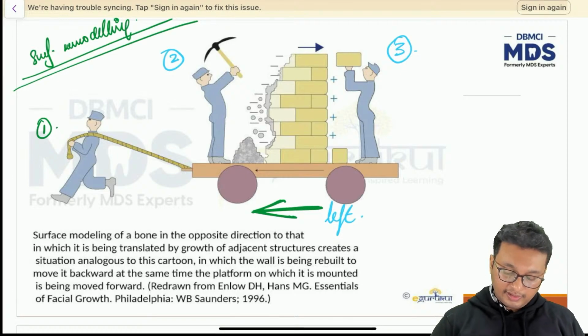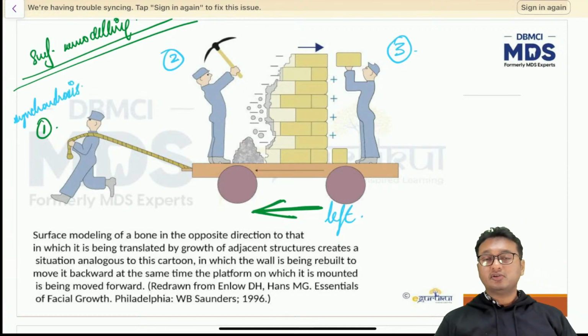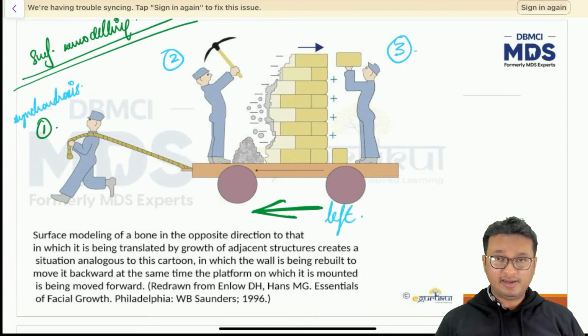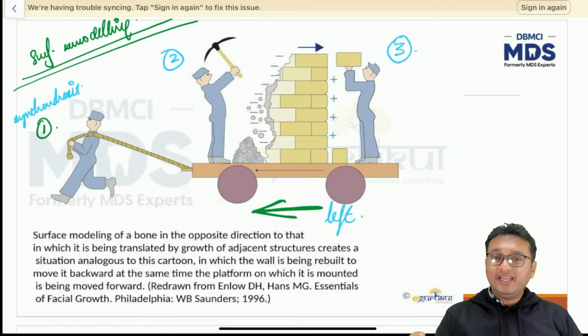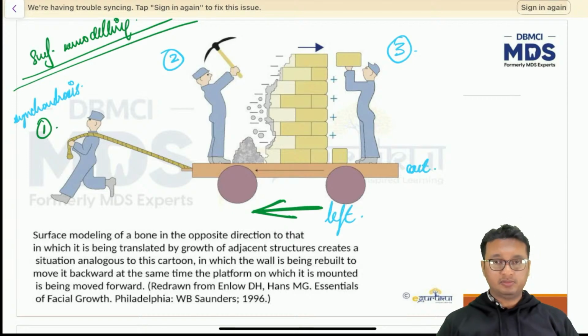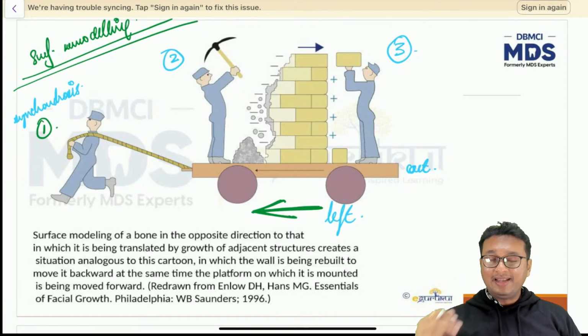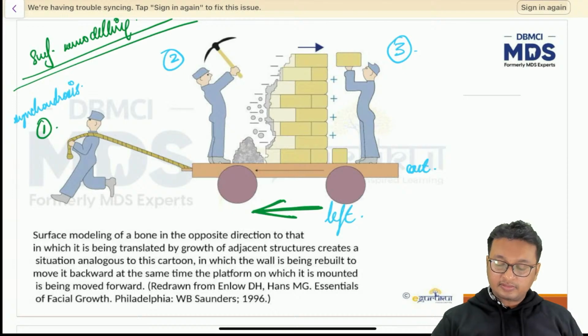So, the first worker is the synchondrosis. I told you synchondrosis is the primary pacemaker of growth of the cranial base. That's the primary cartilage. So the first worker is pulling, that is, the first worker is keeping pace with the speed of movement of the cart. This is the platform, that is the cart I'm talking about. Now because of that, the maxilla is getting pushed anteriorly and downwards. You know that.